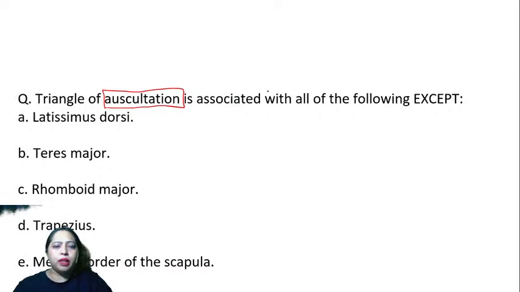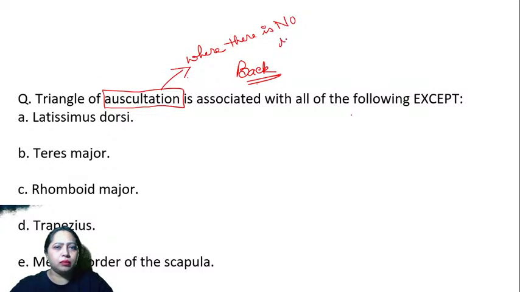It is at the back side, right? You can do auscultation where there is no muscle. Otherwise, how can you hear the sounds, breathing sounds? You can't hear. So there should be no muscle present in that region.